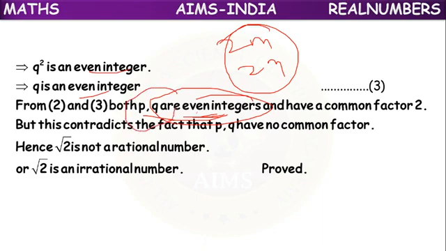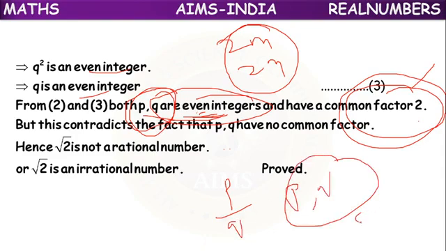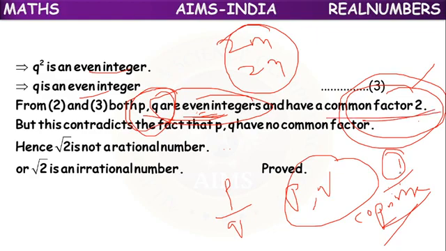What we are telling here? Both p and q are even integers, means both of them can be divisible by 2. So they have common factor 2. But when can we tell p by q is a rational number? When p and q are co-primes. What does it mean? They should have no other common factor other than 1. But here they have a common factor other than 1, which is 2. So our assumption is wrong.